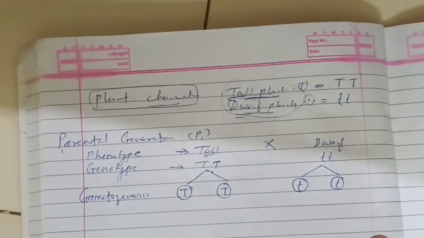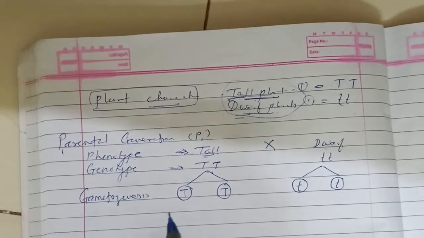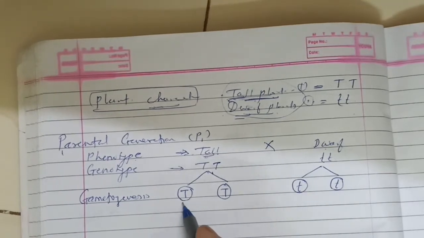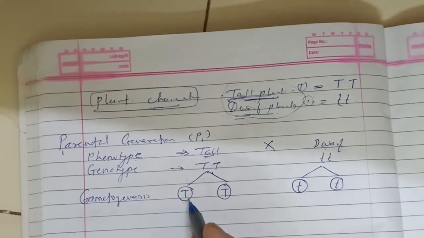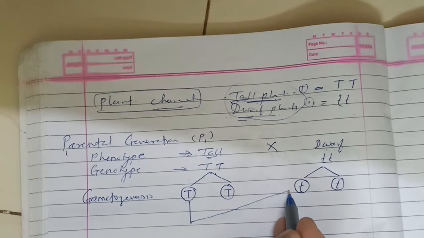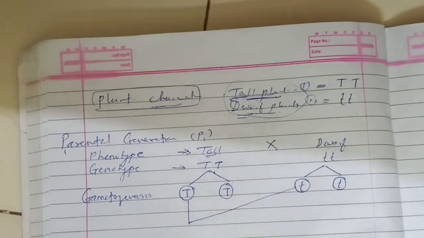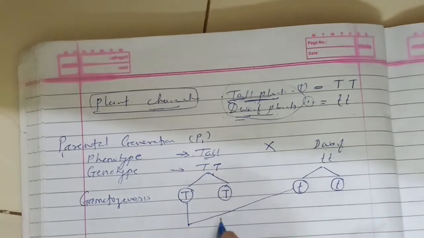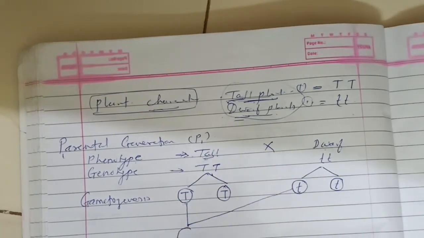After gametogenesis, these gametes are crossed. The first gamete of the tall plant is crossed with the first gamete of the dwarf plant. Then they fuse and form the new progeny.